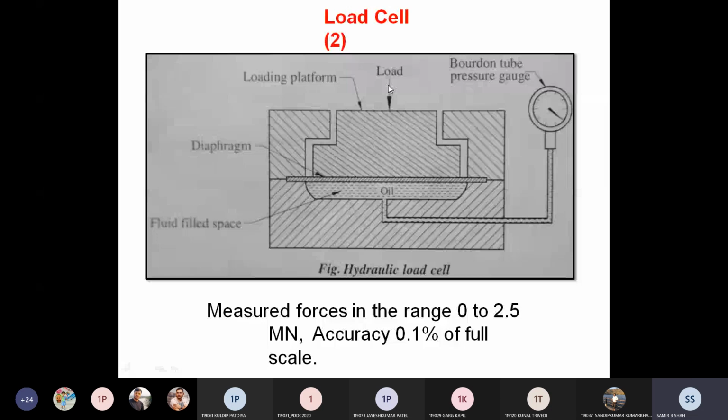So this is the way we find an unknown load on a hydraulic load cell. The range of this load cell is from 0 to 2.5 meganewton, and the accuracy is up to 0.1%. So we get good accuracy also.